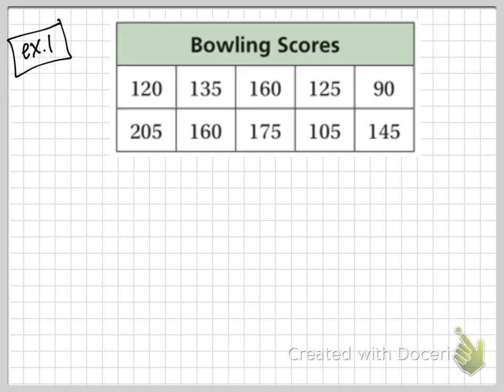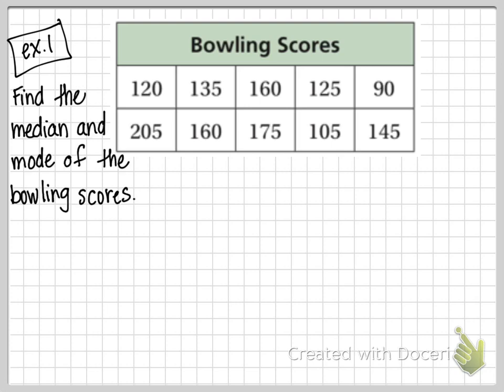All right, here's what we've got. We've got a bunch of bowling scores. You don't need to write this all down if you don't want. You can watch up here, or you can sort of make little notes in your notes. Okay, bowling scores. It says find the median and the mode of the bowling scores. Now, to find the median, we could write these out from least to greatest. Sometimes that's helpful. You can also, if you are able, just cross off.